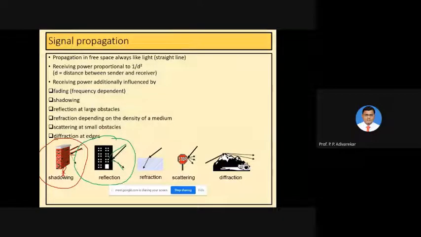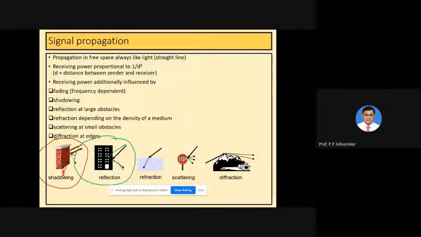Okay, because some of the power incident on the wall of the building will be absorbed by the building or the particular obstacle which is reflecting that particular ray. And the remaining power will be reflected back to the medium, that you always remember. So a receiver will not receive the entire power that was transmitted. That is another degradation in the received signal caused by the reflection phenomenon.